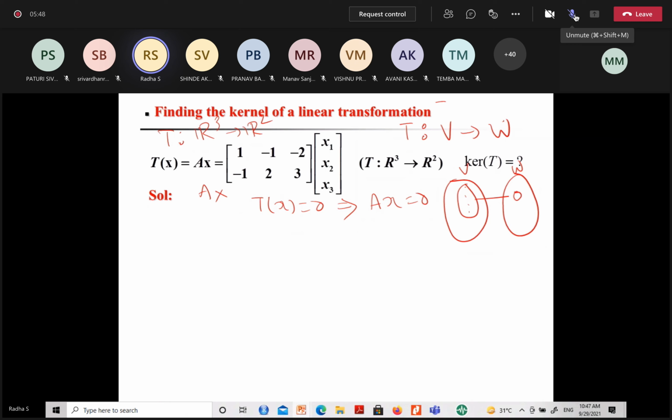The set of all x which satisfies AX equal to 0 is nothing but the null space of A. Suppose T of x equal to 0, I want to find all x such that T of x equal to 0. That means I need to find x such that AX equal to 0. That means I want to find the null space of A.